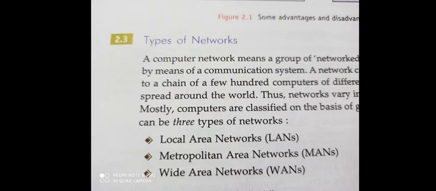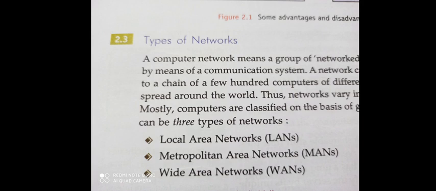Next one, different types of networks. Computers are connected in a network, and how these computers are connected depends on different types of network. First one is local area network, also called LAN. Next one, metropolitan area network, called MAN. The last one is wide area network, also called WAN.